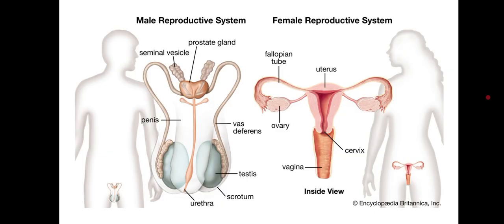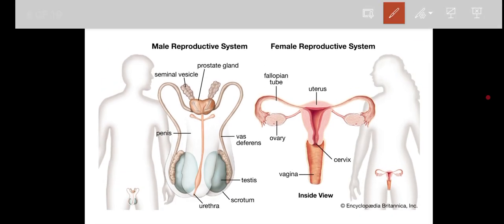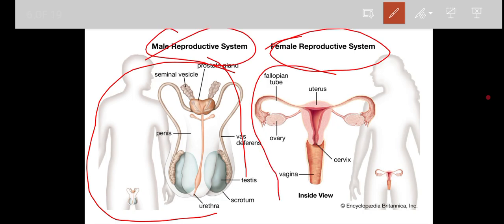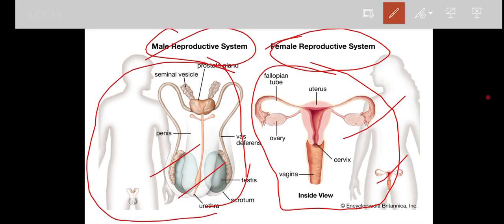Now come to the next point. In the male and female reproductive systems, as you can see here, several types of organs are involved in the male reproductive system. Along with that, the female reproductive system has different types of organs. And you can see both are not similar. Just like the digestive system, both have an alimentary canal and both have digestive glands, and they are similar structures also, but here you will see nothing is similar, right?